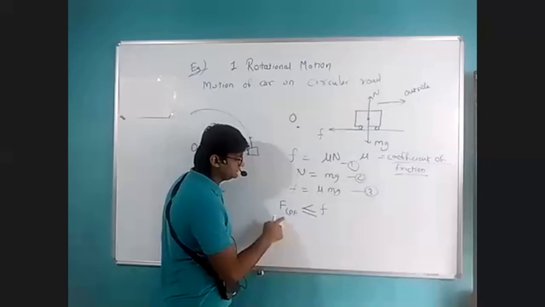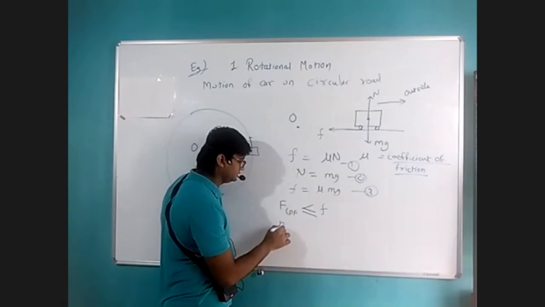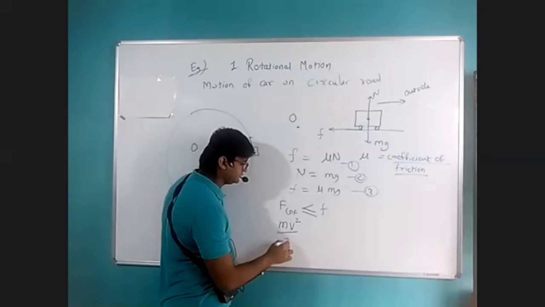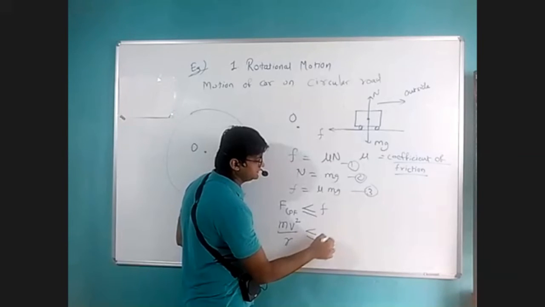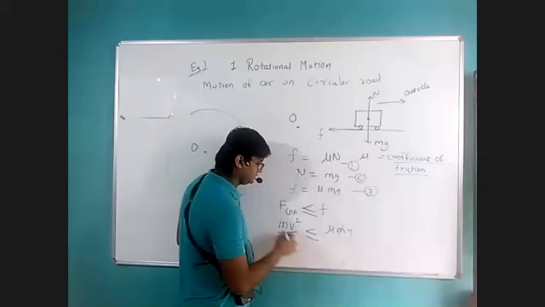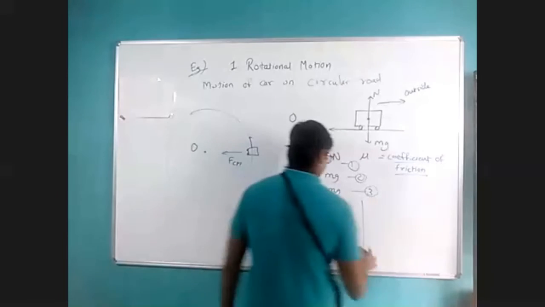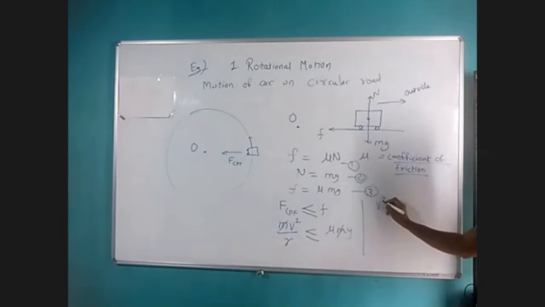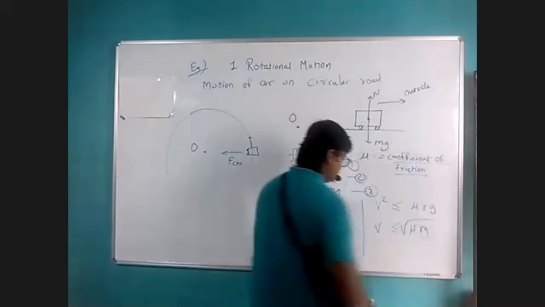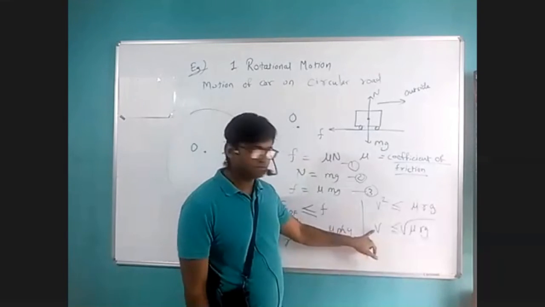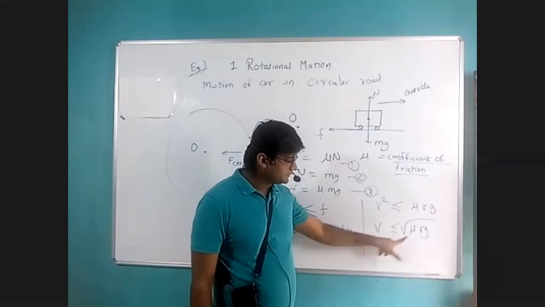We can write the value of centripetal force. We have the formula for the magnitude of centripetal force, mv square by r, which should be less than or equal to mu mg. Cutting m on both sides and simplifying, we get v square is less than or equal to mu rg, or v is less than or equal to the square root of mu rg. So the tangential velocity of the vehicle should be less than or equal to this value.